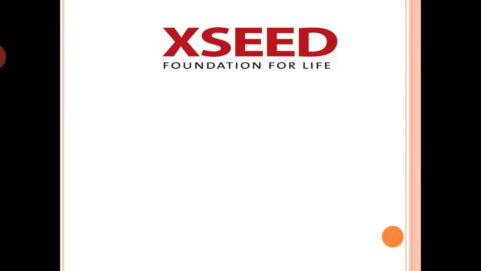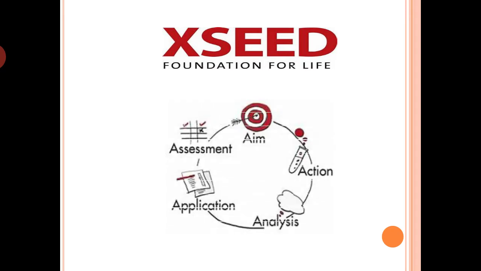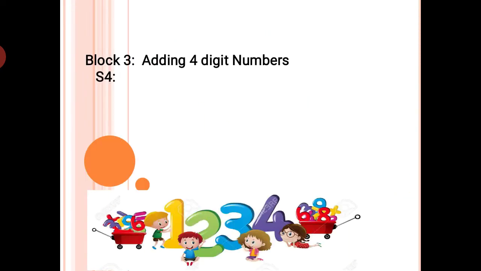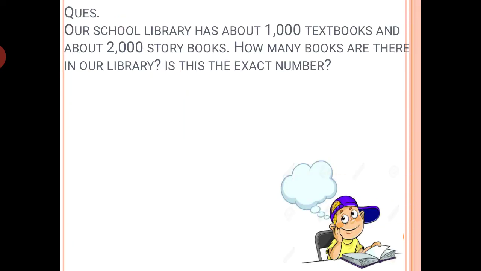As you know, in this we'll be following X8 five ways, that is aim, action, analysis, application, and assessment. So, we are doing block 3 currently, and block 3 is adding 4-digit numbers. Today we'll be doing S4, that is estimating the sum. So, today we'll see how we can estimate the sum of numbers.